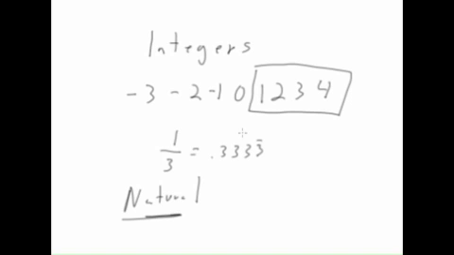So we start out big picture. We have real numbers, we have imaginary numbers on either side, and then as we go through the real numbers, we can get more and more specific, and we can talk about rational and irrational. And then inside the rational numbers, we have integers and natural numbers. All right, so those are the different sets of numbers. Initially, it can seem like a bunch of definitions, but look them over, and it is nice to understand them because then as we progress through algebra and we're talking about certain numbers in relation to a concept, we'll know exactly what we're talking about. All right, thank you.